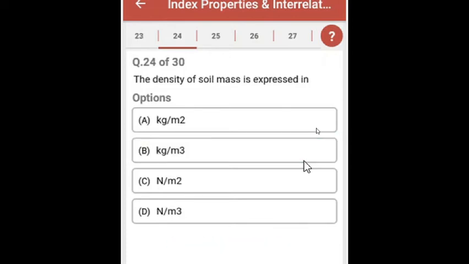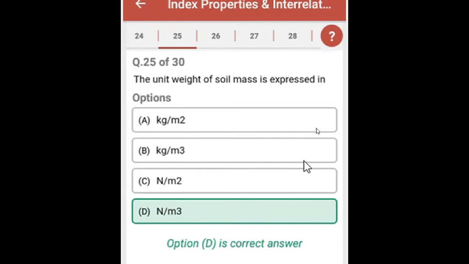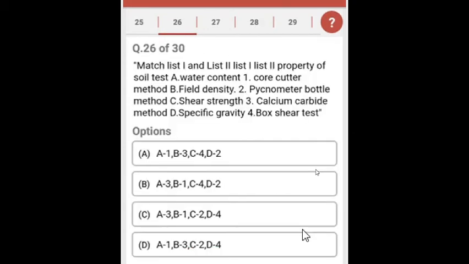Question 24. The density of soil mass is expressed in, and the answer is kilogram per meter cube. It is the unit of density of soil mass. Question 25. The unit weight of soil mass is expressed in, and the answer is Newton per meter cube. It means the unit of unit weight of soil mass is Newton per meter cube.